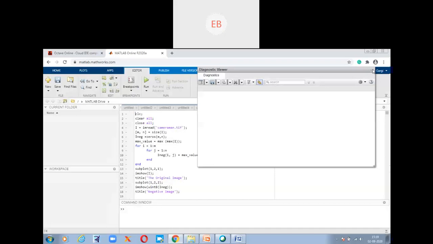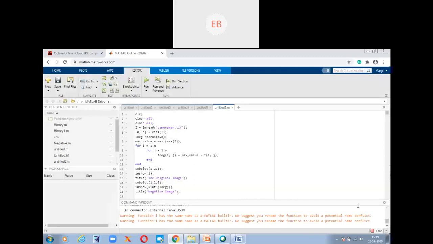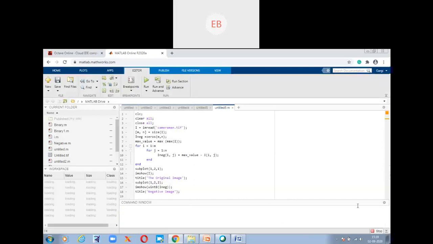I'll show you step by step. I'll take pictures and then I'll give you there. Okay. Let's see, this will run or not. I think this should run.